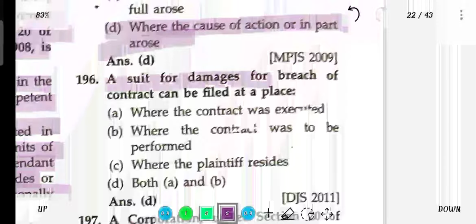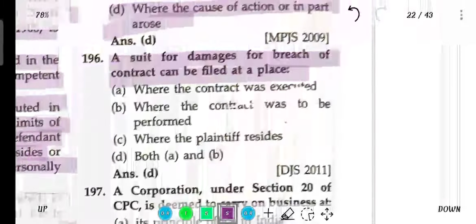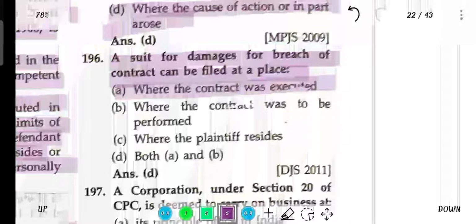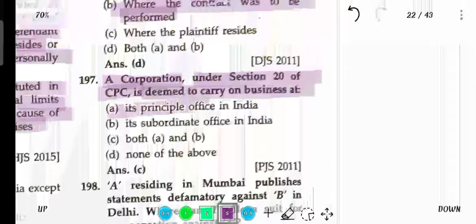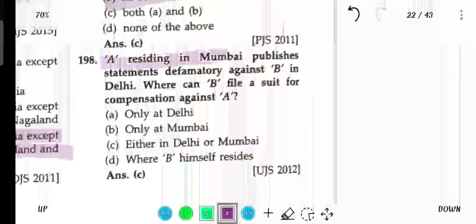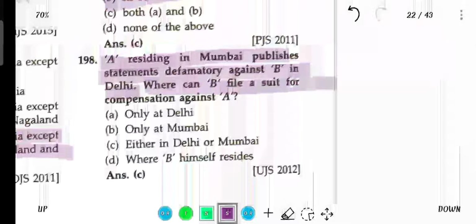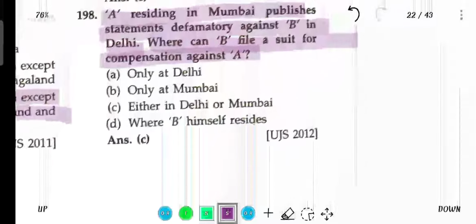A suit for damages for breach of contract can be filed at the place where the contract was executed or where the contract was performed. A corporation under Section 20 of CPC is deemed to carry on business at its principal office in India or its subordinate offices in India. A, residing in Mumbai, published a statement defamatory against B in Delhi. Where can B file a suit for compensation against A? Either Delhi or Mumbai.